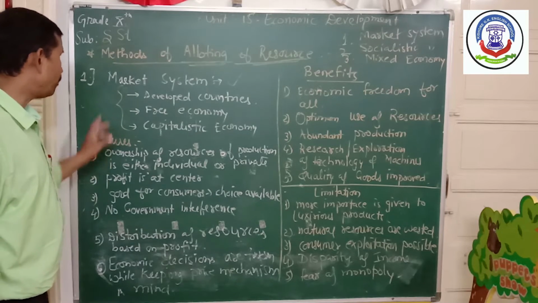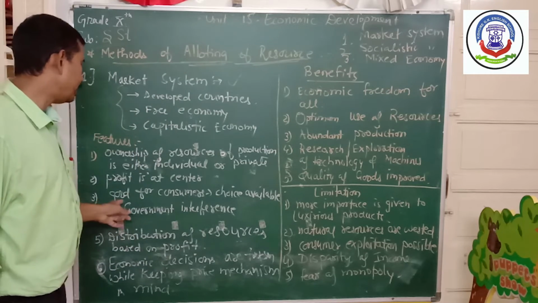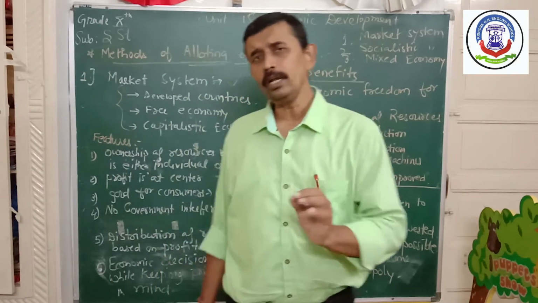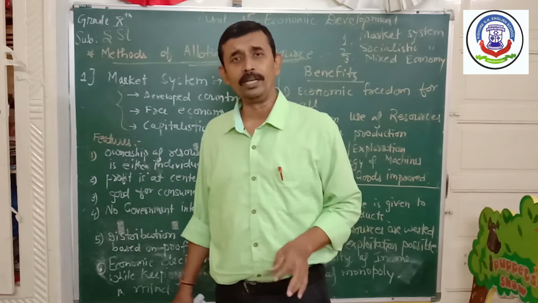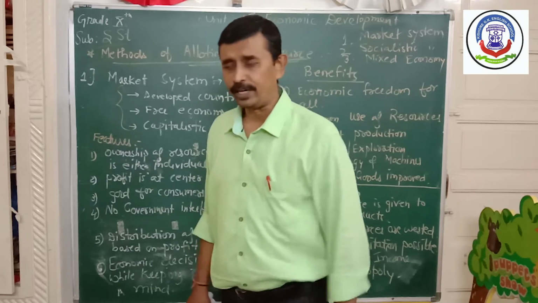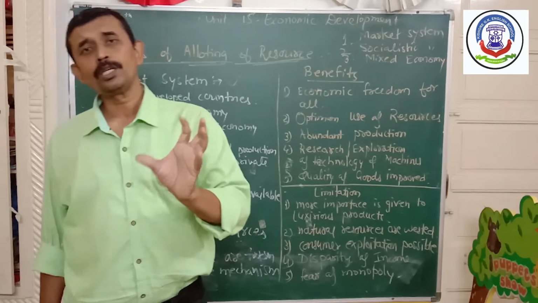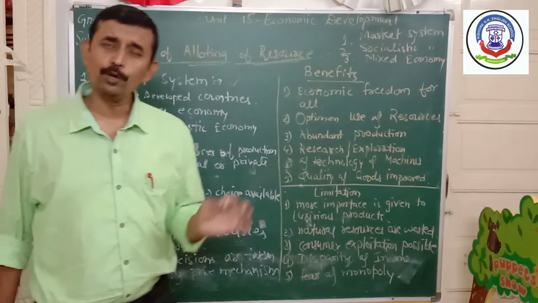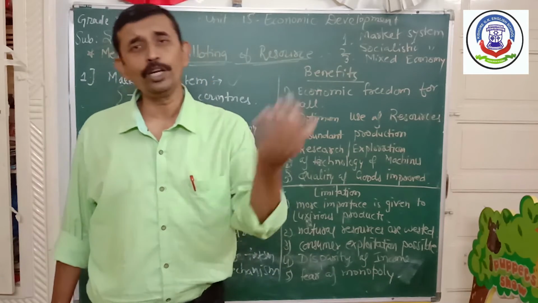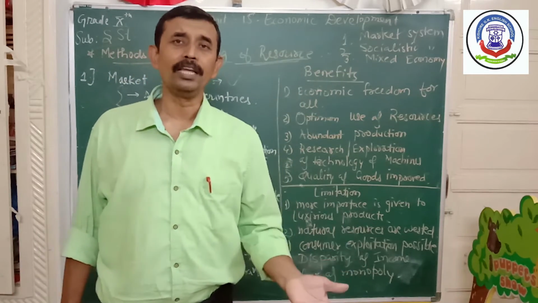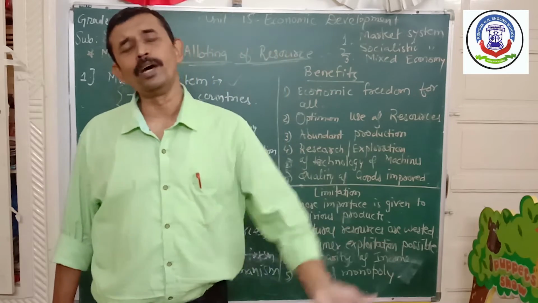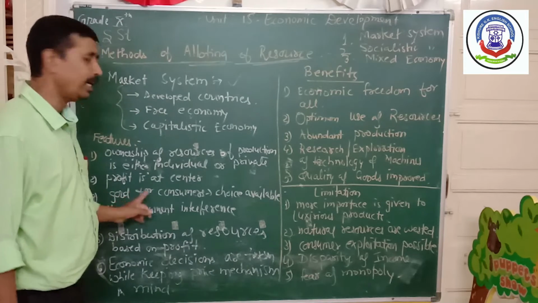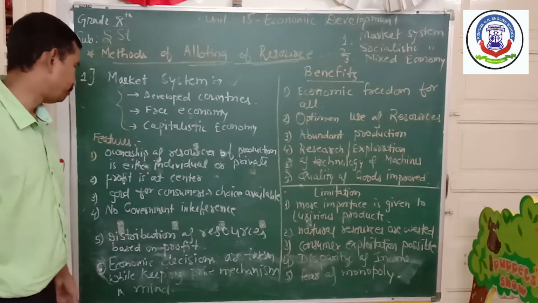The third feature of this market system is what? It is good for consumers. Ultimately, in a capitalistic economy, the consumer gets the benefit because the products which are available in the market are good in quality, their price is also very reasonable, and a variety of choice is available. So ultimately, the standard of living of a consumer goes high. The benefit is always there for the consumer in a capitalistic economy.